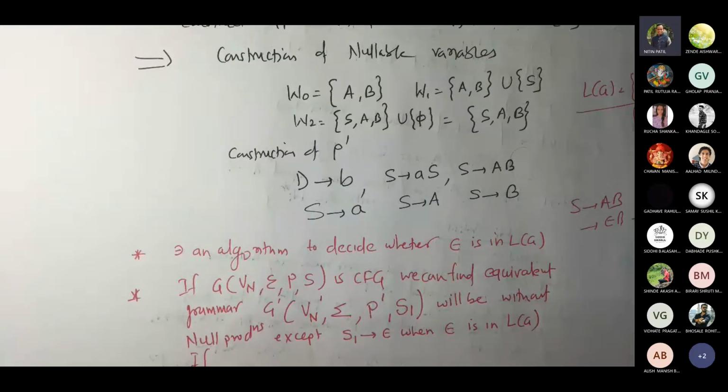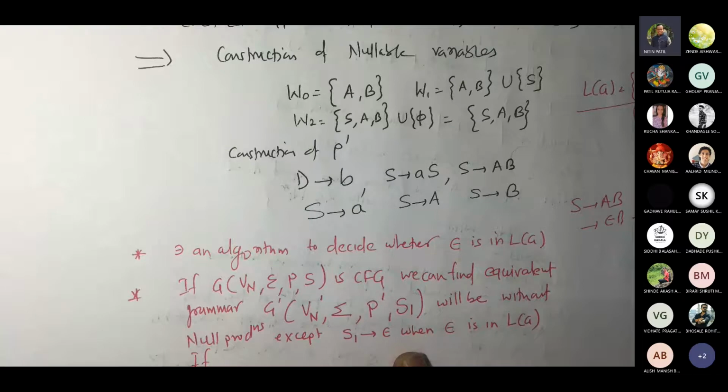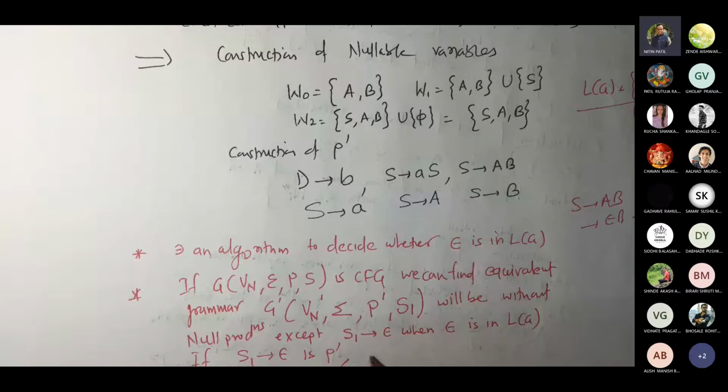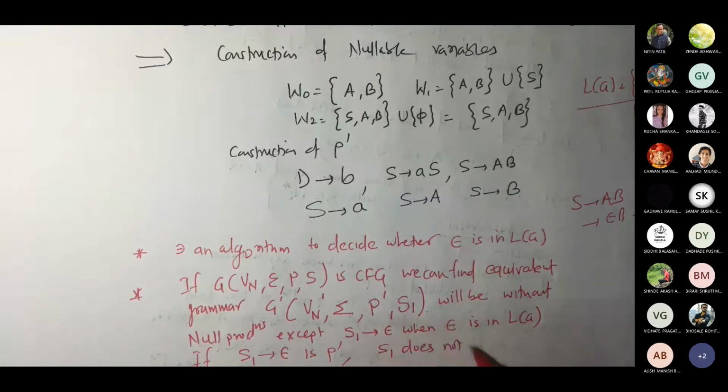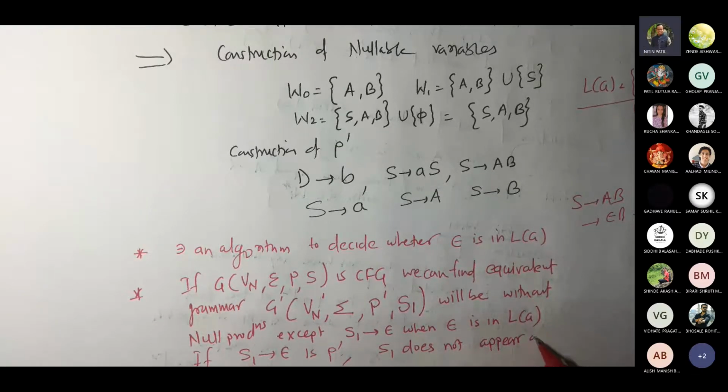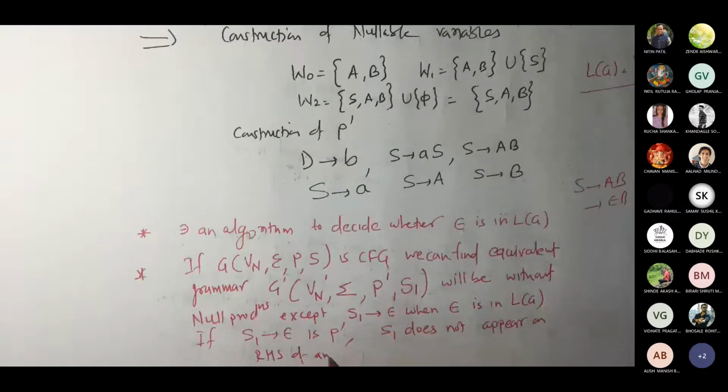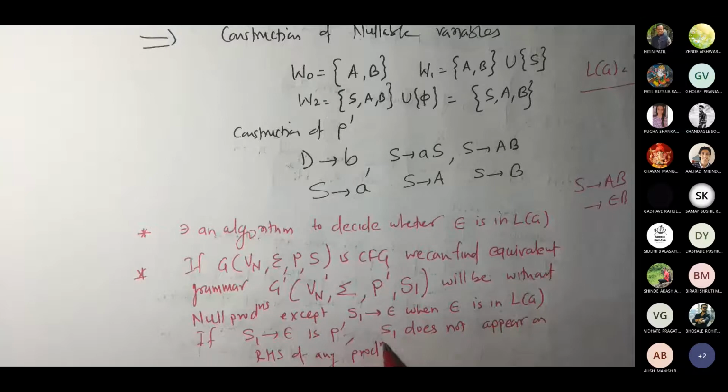So whenever you write this, if S1 gives epsilon in P dash, we have to make sure that S1 does not appear on the right hand side of any production in P dash.